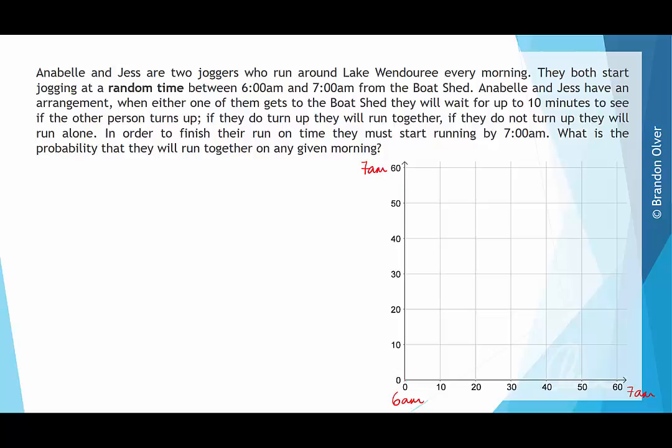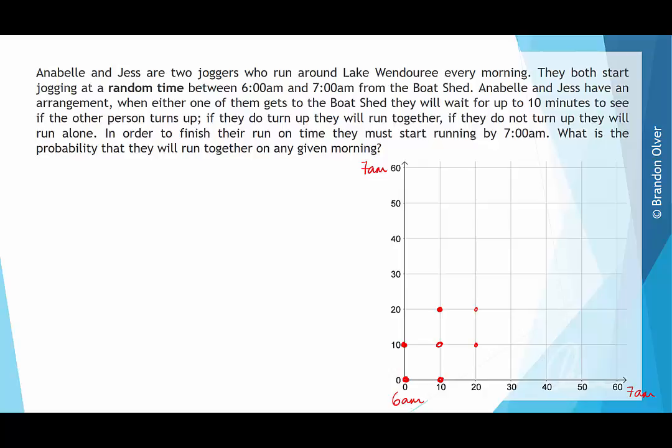So they could both turn up at 6 a.m., in which case they would run together. But if one of them turned up at 0, then the latest the other one could turn up is 10. And they would just overlap and run together. So they could both turn up 10 minutes into the hour. If one turned up 10 minutes into the hour, the other one could be up to 20 minutes into the hour, and they would still run together.